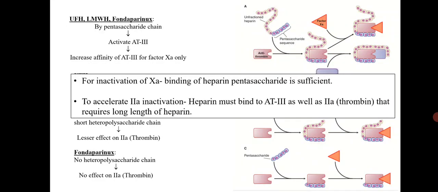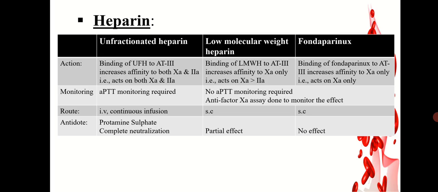Because for inactivation of factor 10A, binding of the heparin pentasaccharide is sufficient, but to accelerate factor 2A inactivation, heparin must bind to antithrombin 3 as well as thrombin. This requires a long chain of heparin. Therefore, unfractionated heparin acts on both factor 10A and 2A, while low molecular weight heparin acts on factor 10A more than 2A, and Fondaparinux has effect on 10A only.